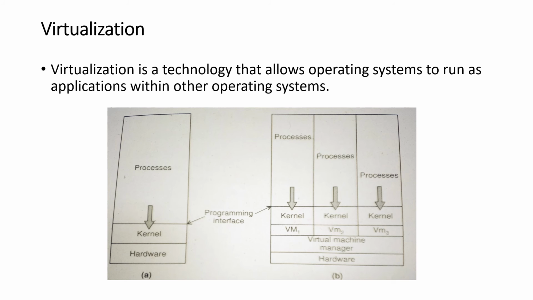Virtualization is a technology that allows operating systems to run as applications within other operating systems. Virtualization is one member of a class of software that also includes emulation. Emulation is used when the source CPU type is different from the target CPU type. That same concept can be extended to allow an entire operating system written for one platform to run on another.